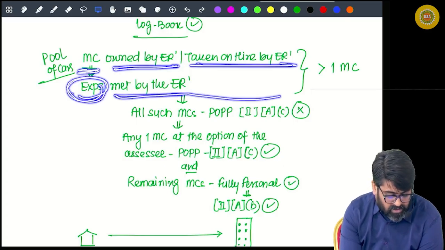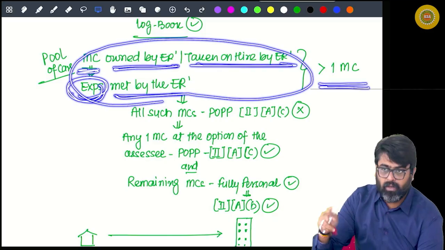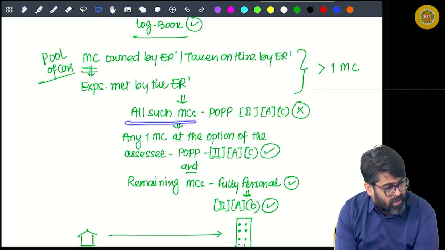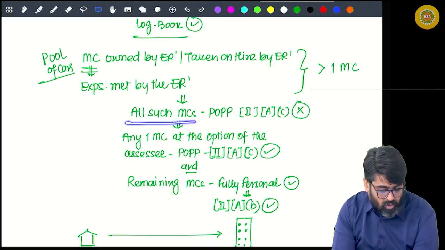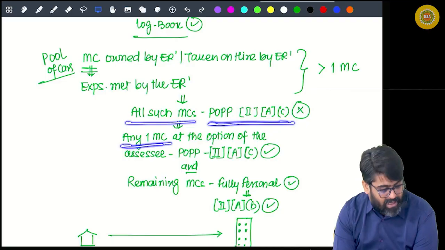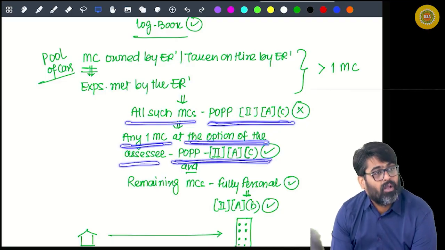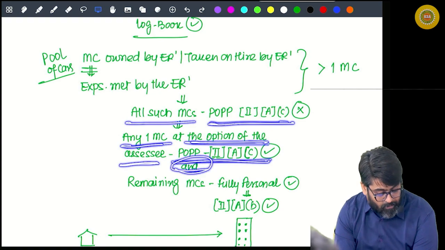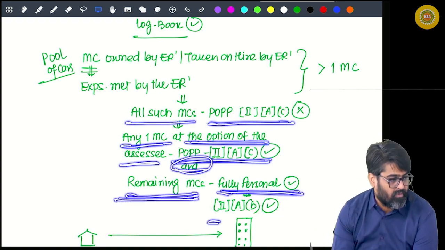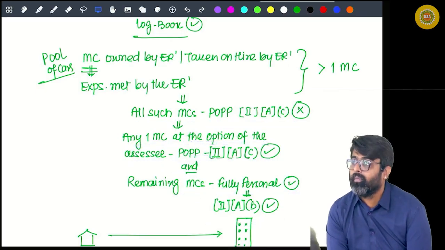And how many such cars is the employer giving? More than 1. It can be 2, 3, or 4. Can you call all such motor cars partly official, partly personal? No. Any one motor car at the option of the assessee can be treated as partly official, partly personal, and the balance remaining motor cars will be treated as fully personal. So their valuation will be done accordingly. Getting my point?